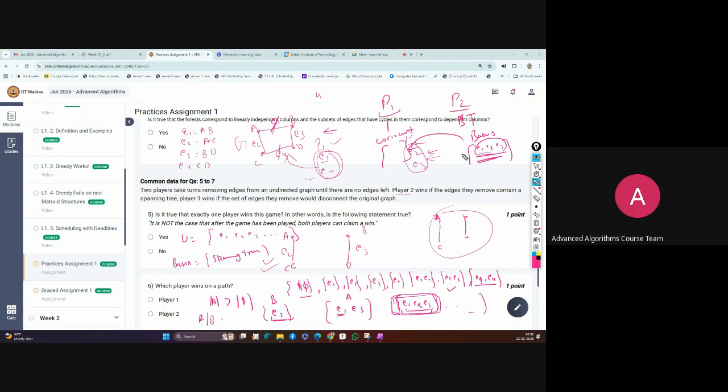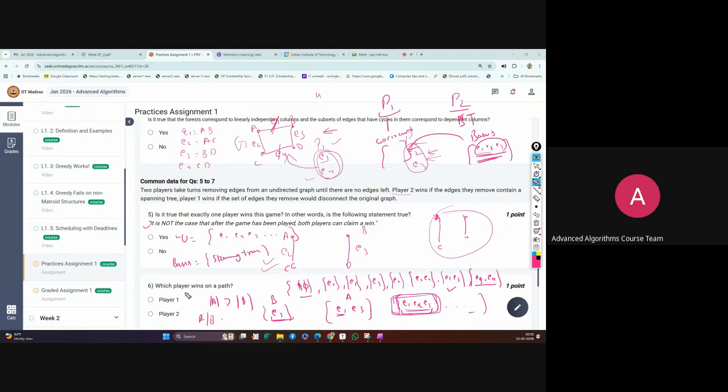Both cannot happen, according to the theorem, since some edge should be common. So the claim that is given is true. You can make some small graph and try it.